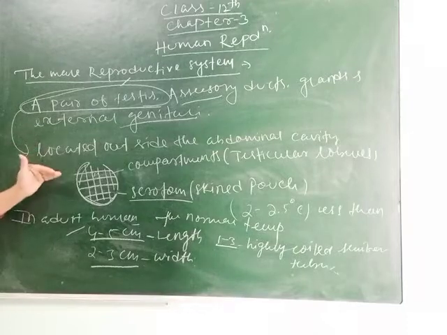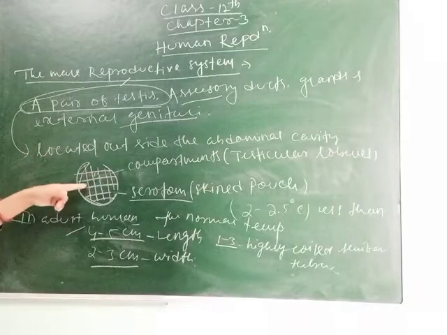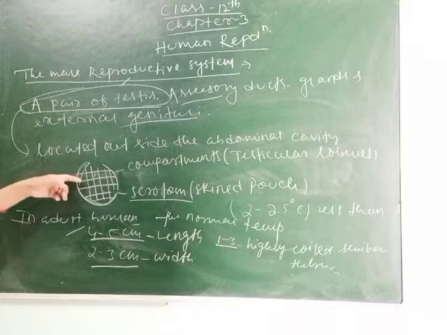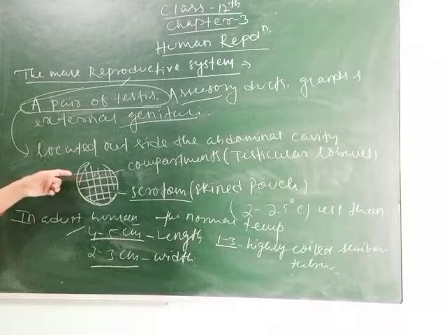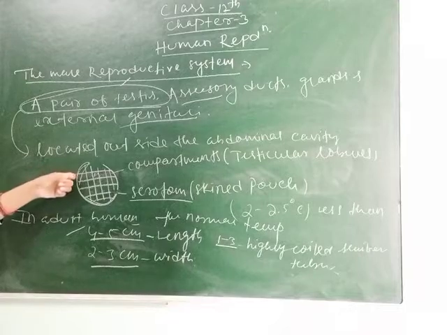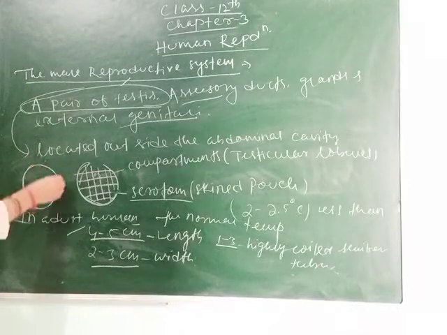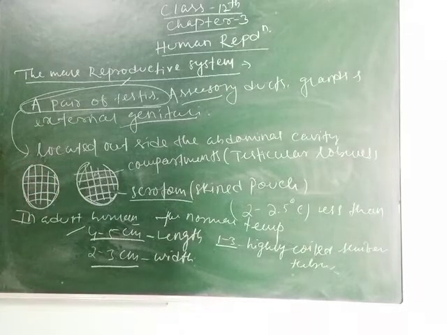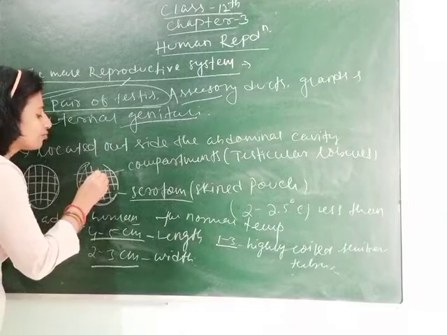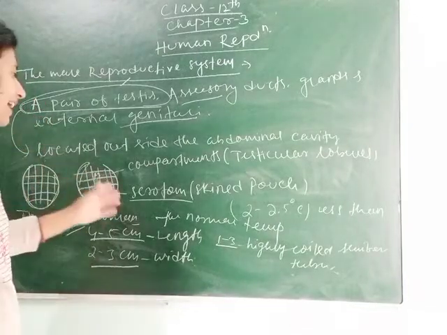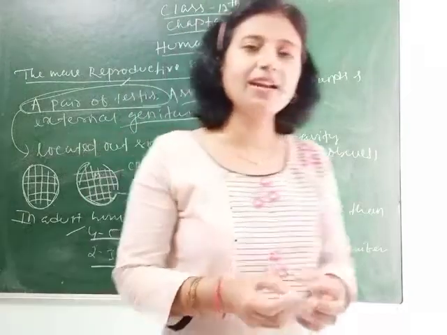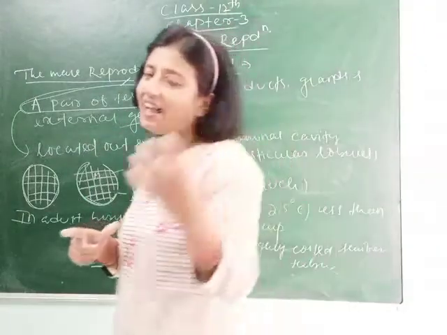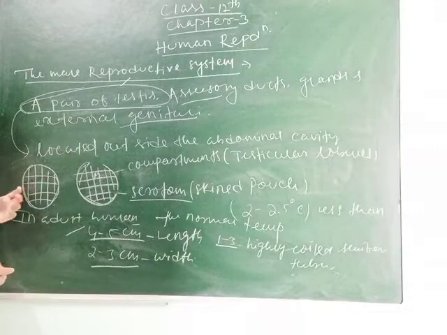Each testis has 250 compartments. Compartments means homes or houses, like in a train you can see many compartments, 30-40 compartments. So in each testis, as human beings have a pair of testes, there are 250 compartments, and each compartment is known as a testicular lobule. Each lobule has 1 to 3 highly coiled seminiferous tubules. Why are they coiled? Because when they expand, their area increases.